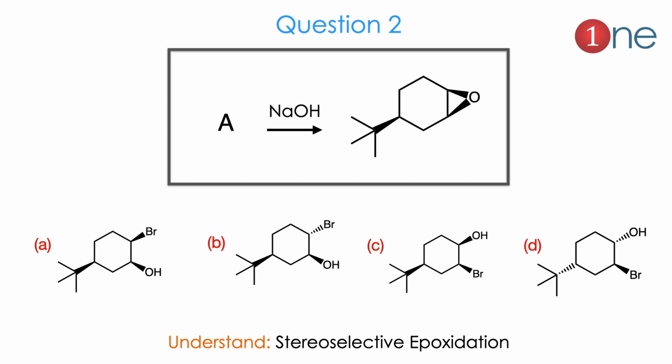Then question number 2. Here they ask you to guess the starting material. Here the catalyst is NaOH and the product is a cyclohexane with tertiary butyl and an epoxide above the plane. The choices are given. The bromine is obviously the leaving group here. They ask whether the bromine is in the 3rd position or 4th position, above the plane or below the plane. Here you have to know the important thing, selective epoxidation occurs because it is a very unusual one. Above the plane epoxidation occurred here.